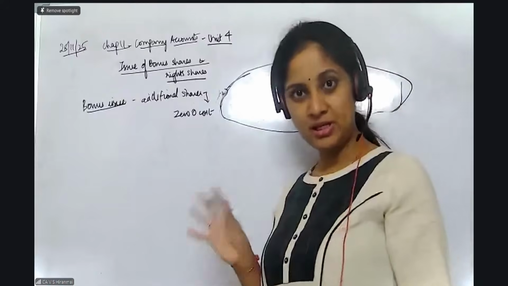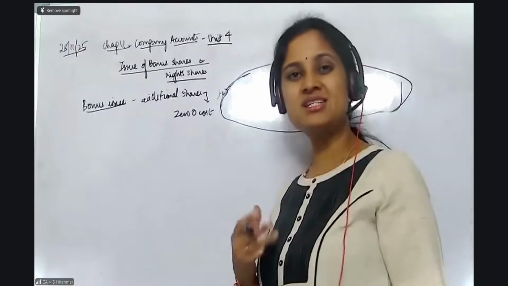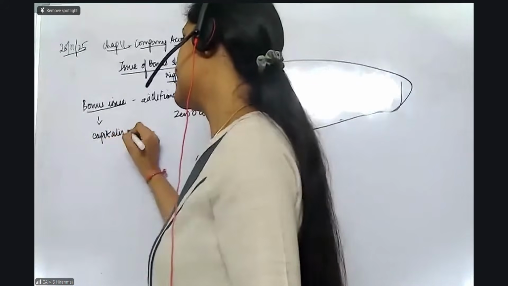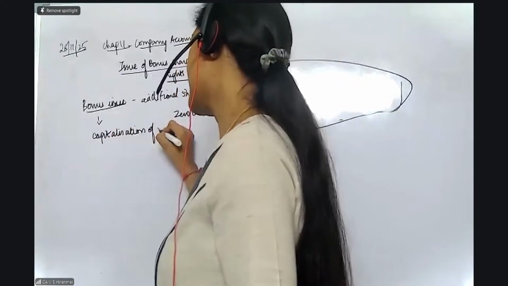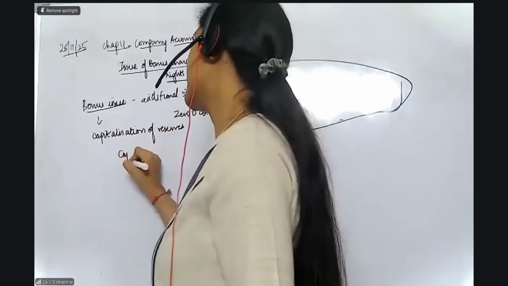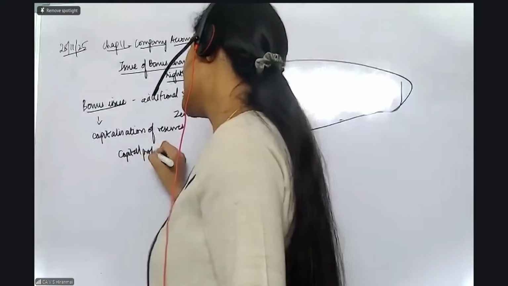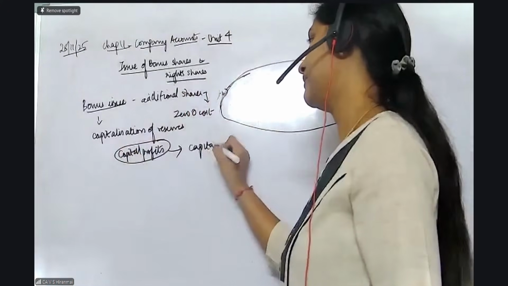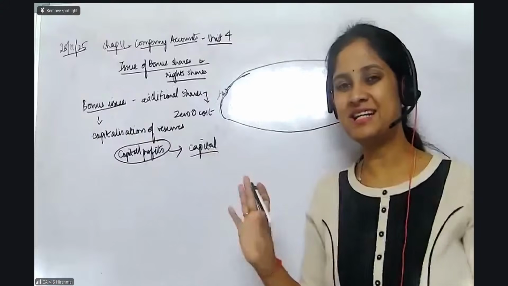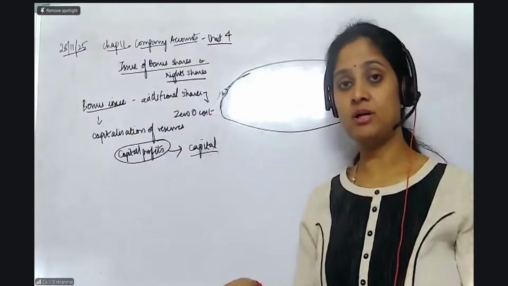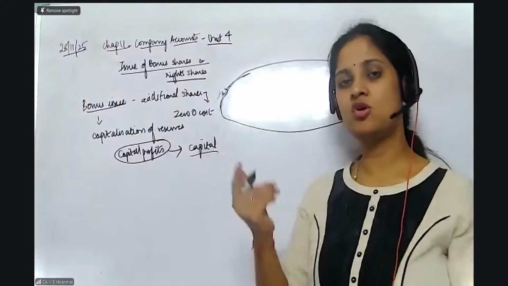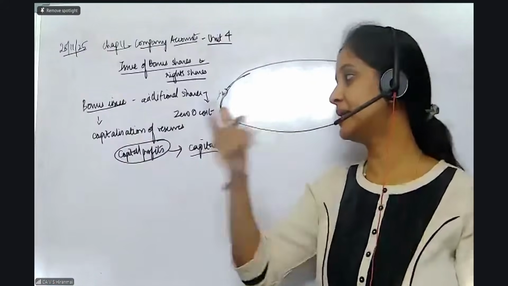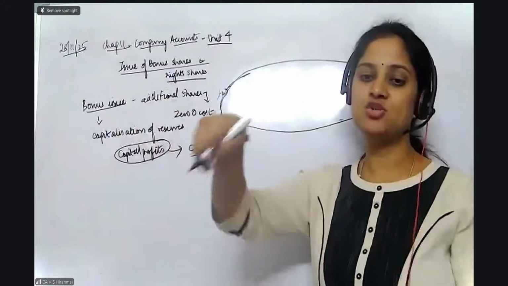Then, madam, which company has so much money to give shares freely? Yes. This process of bonus is also called capitalization of reserves. The meaning is that whenever there are capital profits or reserves are more in the company, I will convert it into my capital. So my balance sheet looks neat. Reserves and surplus has a very large amount, share capital only a small amount. So I can convert the reserves and surplus into share capital. This process of capitalization of reserves is called issuing the bonus shares.